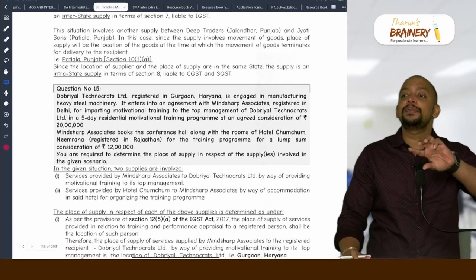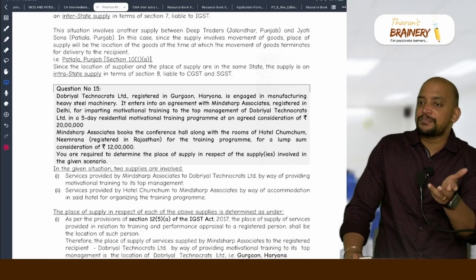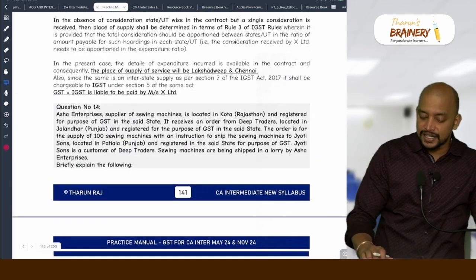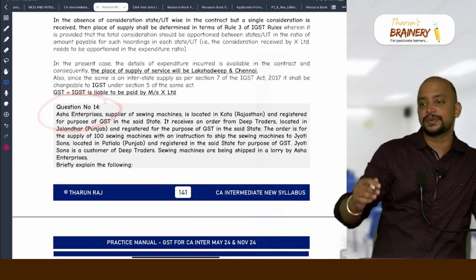The movement need not be caused by the supplier. The movement can be by the supplier, recipient or any other person. Here the movement is caused by Asha Enterprises and another person.